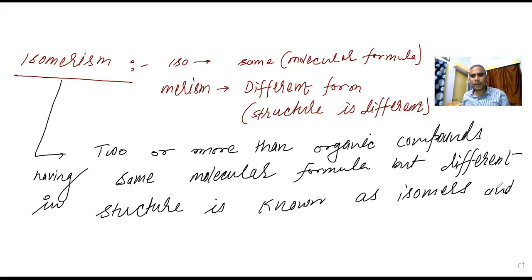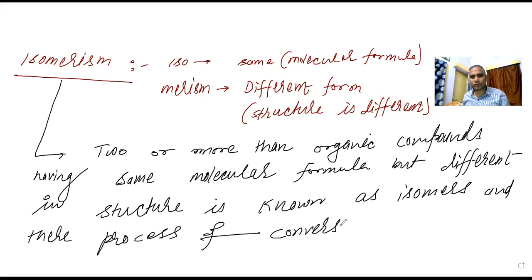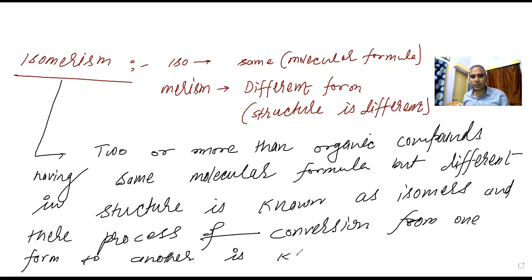And their process of conversion from one form to another is known as isomerism. That is the definition.